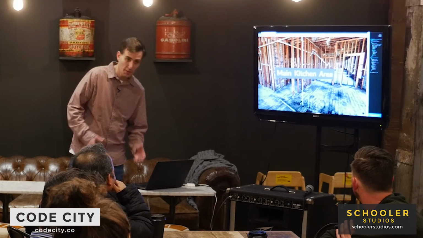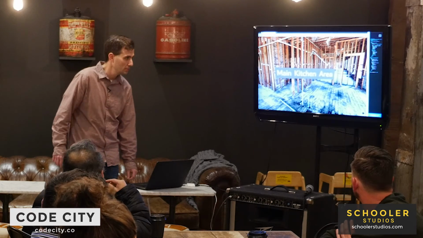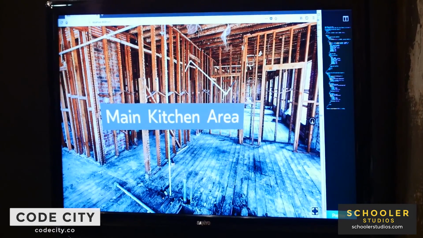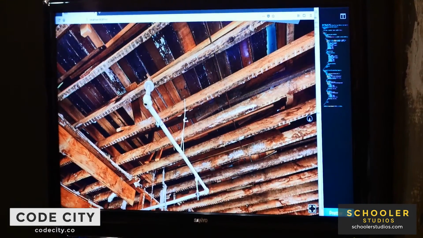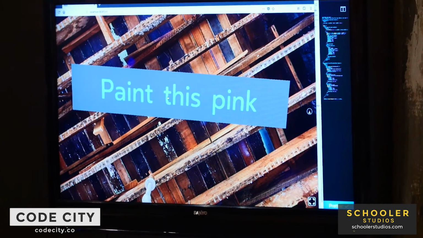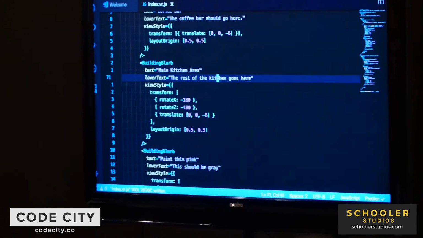Same deal here. We built one component, and we're telling it to go to different coordinates within our application. So here we say, here's the main kitchen area. The rest of the kitchen should go here. We can look up and say, paint this pink. This should be gray. I was showing somebody changing it. We'll change it back to gray here.